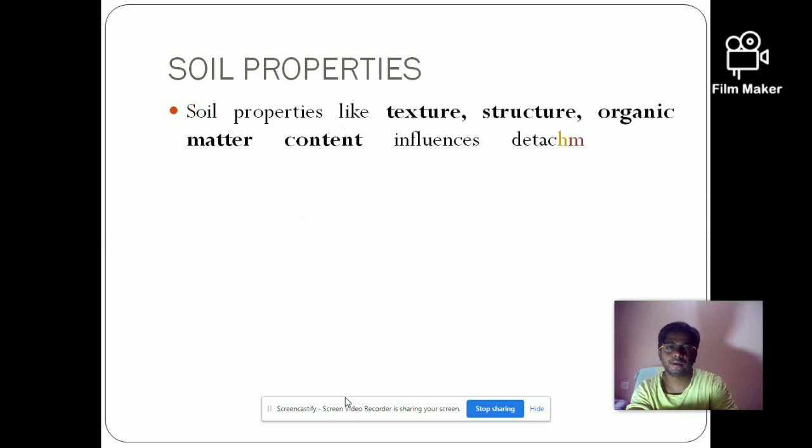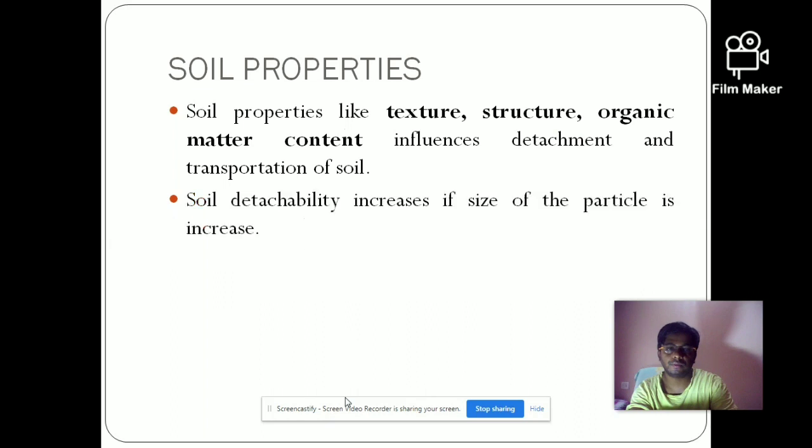So these various types of soil have various properties like texture, structure, and organic matter content that influence them. These are all factors that influence the detachment and transportation of the soil. Actually, soil detachability increases with the size of the particle. If the size of the particle is more, it is more vulnerable to detachment. If the size of the particle is less, it cannot be detached easily.